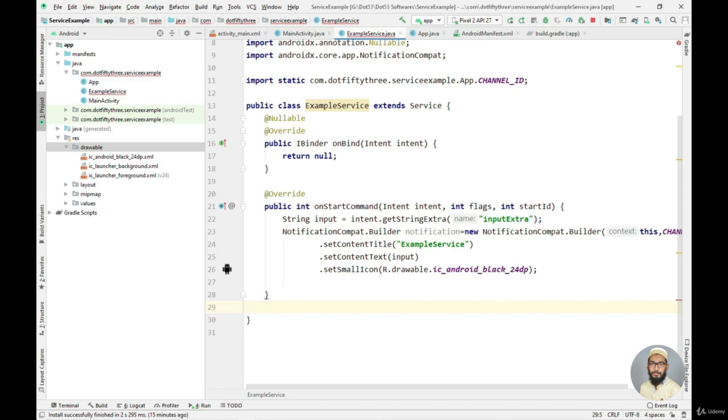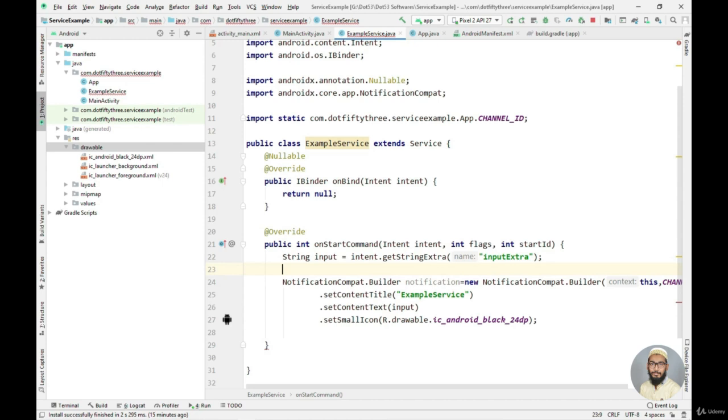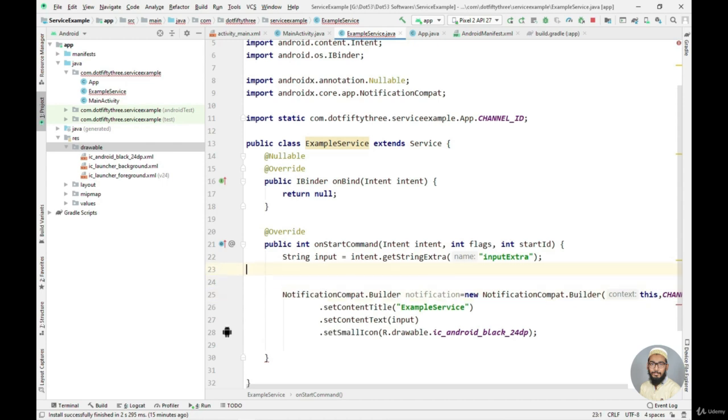So let's just do that. Before getting this string, actually we need to do that. So I will say intent.